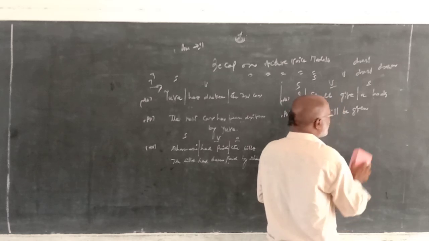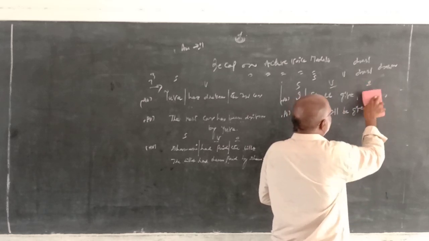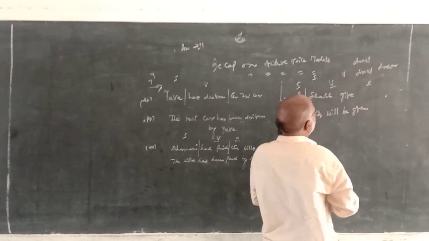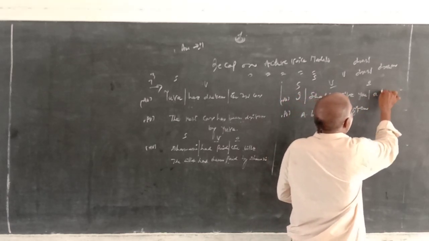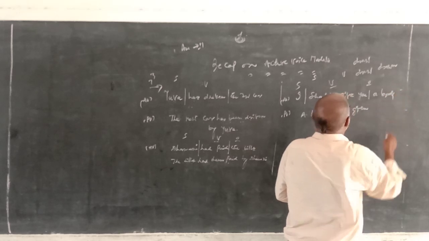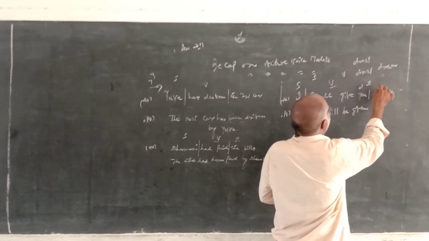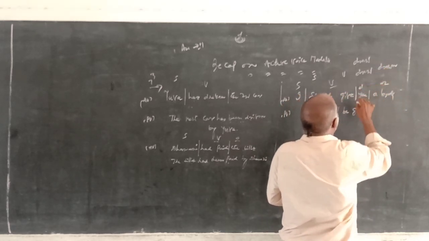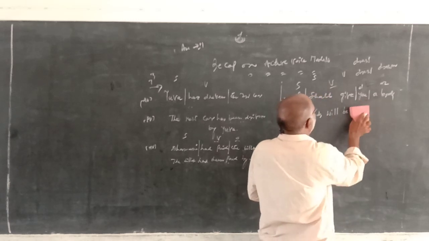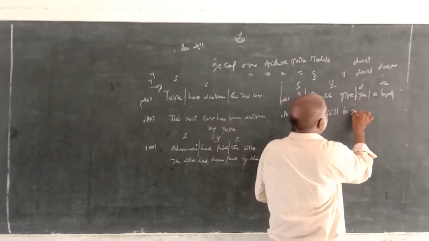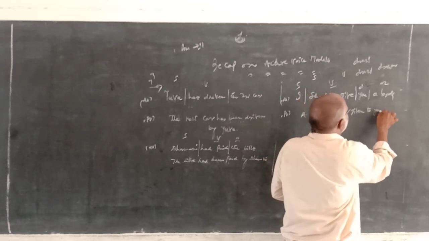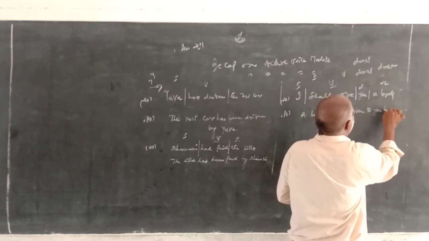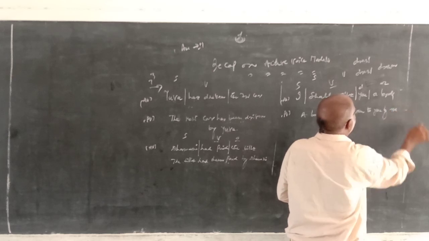Just remember one more small point here. I will give you a book. So this is object 1, this is object 2. A book will be given to you by me. I change it into me.